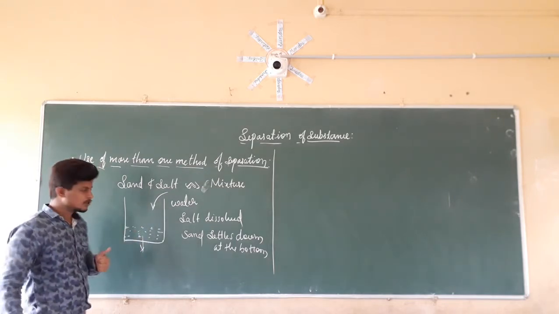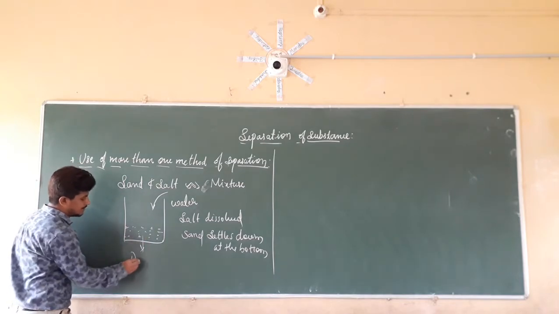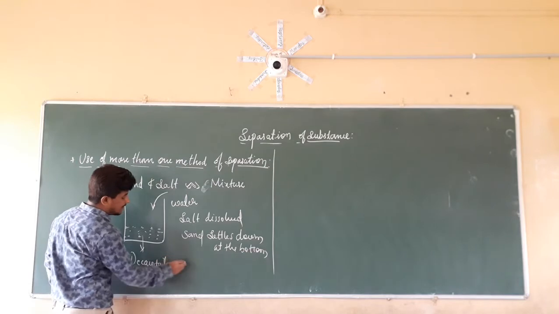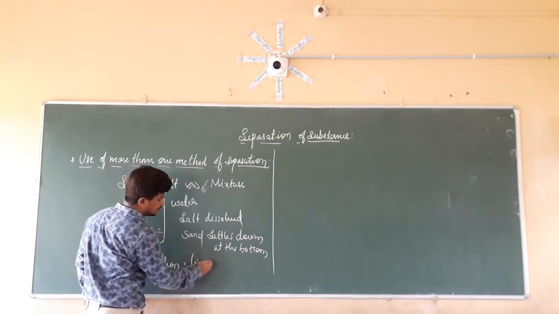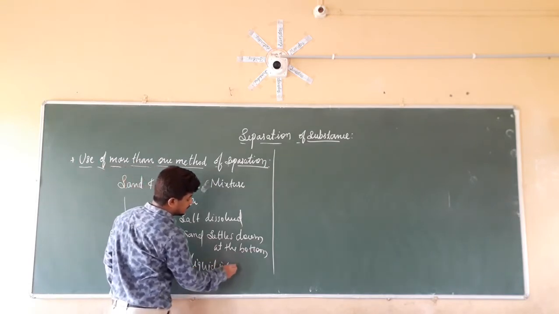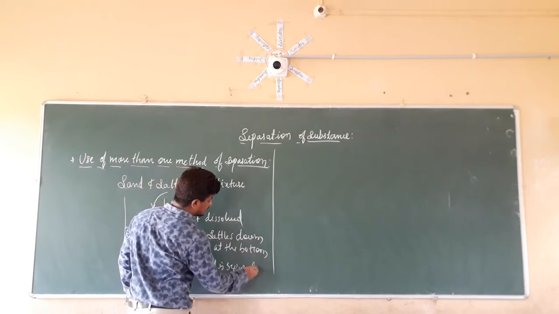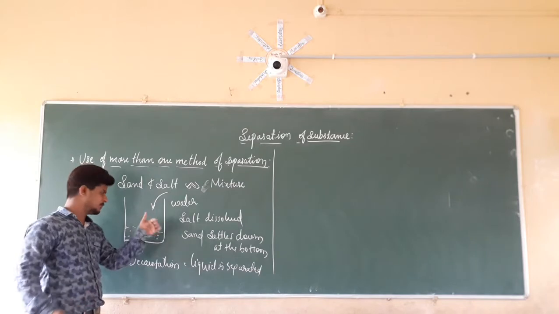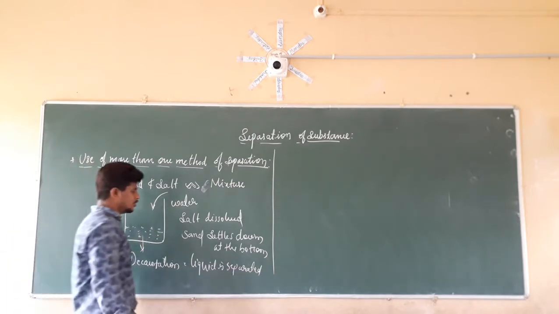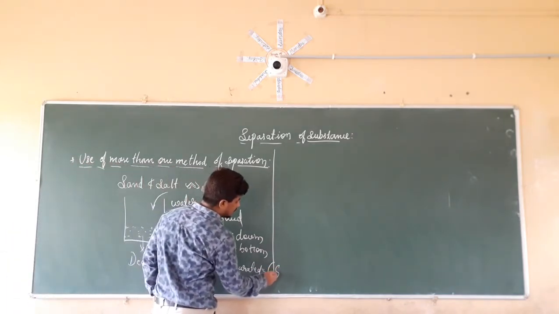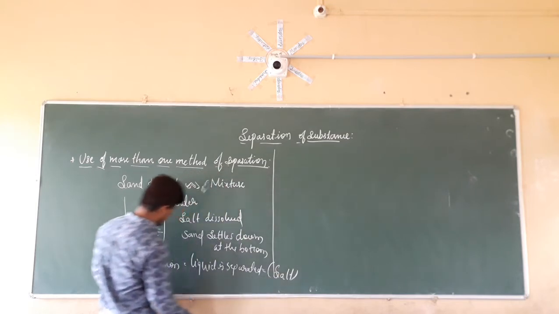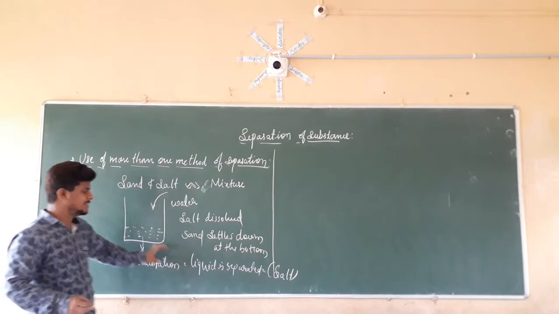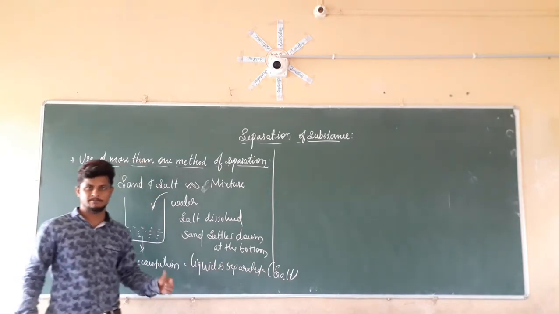By decantation, the liquid is separated. By tilting it, the decantation method, we separate the liquid, which contains the salt, from the sand particles, and the sand remains there. So the sand is separated as well as the salt.